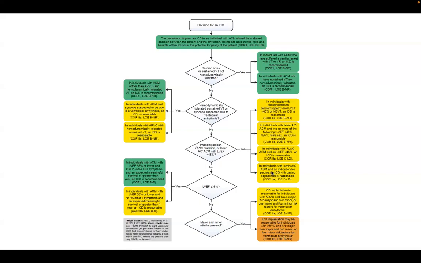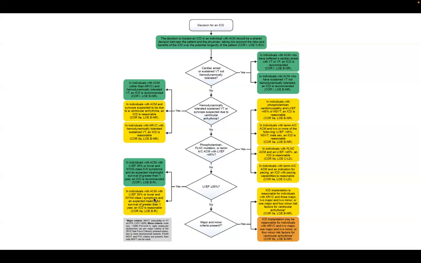And also, if a patient has an indication for pacing, then obviously ICD should be implanted rather than a pacemaker. And obviously, if EF is less than 35, like any other cardiomyopathy, with class 2 to 3 symptoms and expected meaningful survival more than 1 year, ICD is a class 1 recommendation for arrhythmic cardiomyopathy.